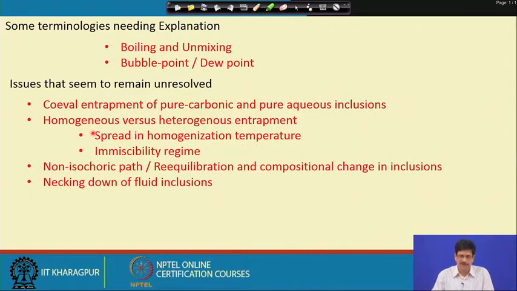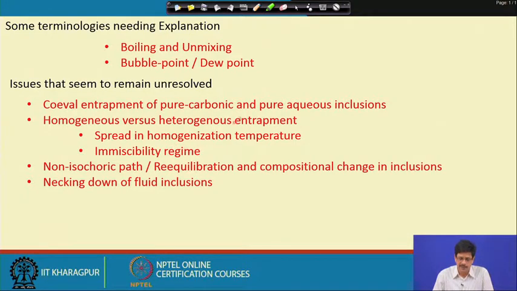So, that is the situation, and sometimes one has to be careful. In the immiscibility regime, as I have discussed, if it is water, then we have to look into where we are. If we get such a situation, that means there will not be any vapor phase homogenization, but the temperature of homogenization actually has a spread.